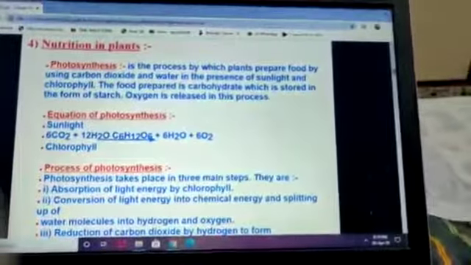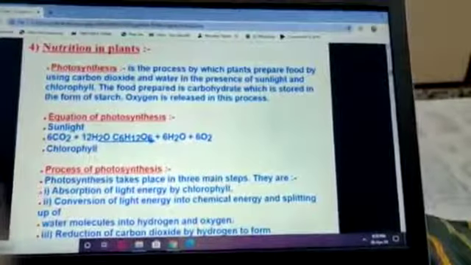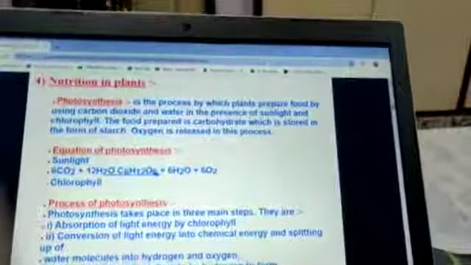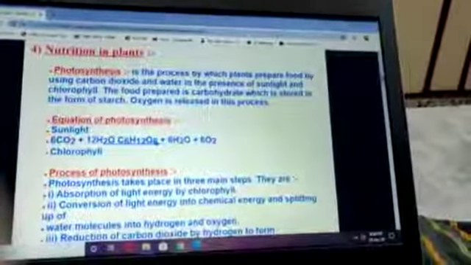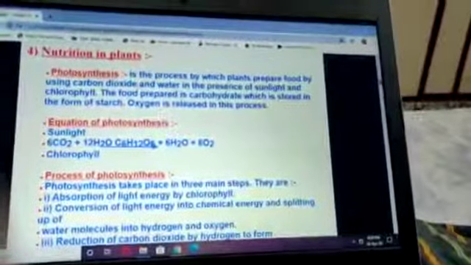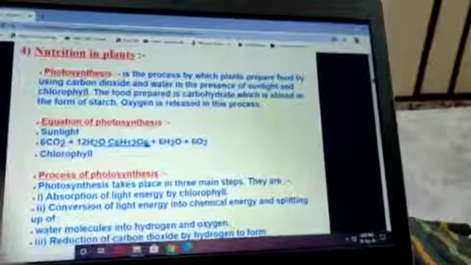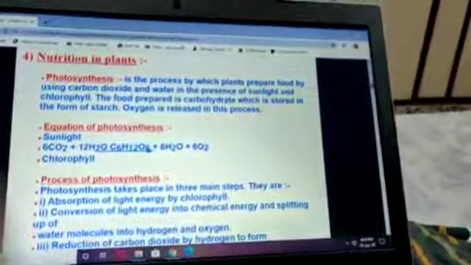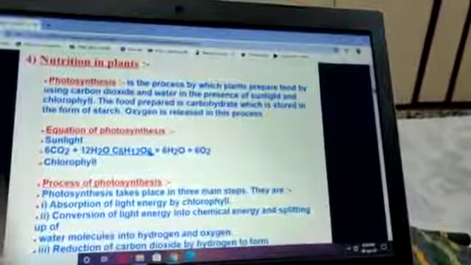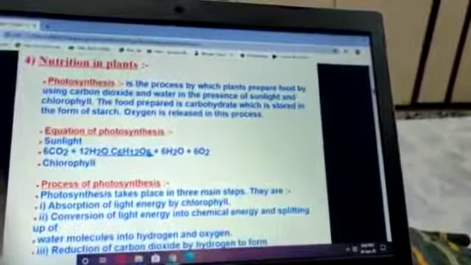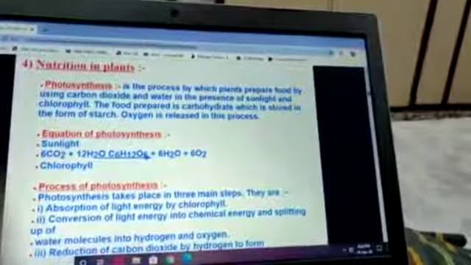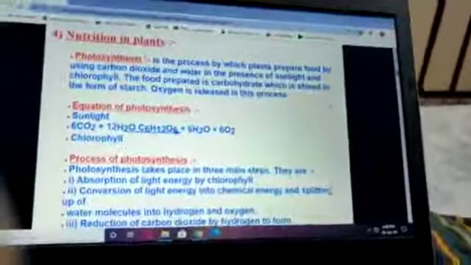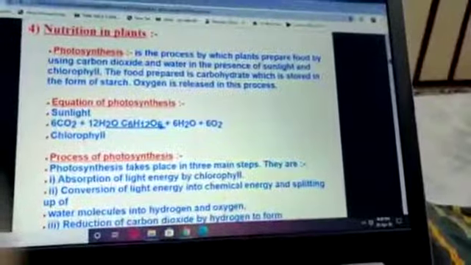Now see children, the simple definition of photosynthesis is nothing but the process through which the plant prepares its own food. Now what are the raw materials? Raw materials for the photosynthesis process: carbon dioxide and water. In presence of sunlight, chlorophyll pigment is present which helps in the conversion of the light energy into chemical energy. Okay, so you just see on the screen.